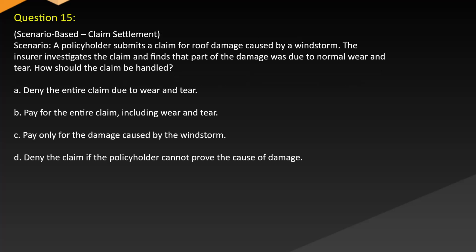Question 15, scenario-based. Claim settlement scenario. A policyholder submits a claim for roof damage caused by a windstorm. The insurer investigates the claim and finds that part of the damage was due to normal wear and tear. How should the claim be handled? A. Deny the entire claim due to wear and tear. B. Pay for the entire claim, including wear and tear. C. Pay only for the damage caused by the windstorm. D. Deny the claim if the policyholder cannot prove the cause of damage.